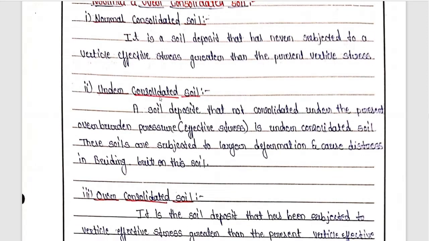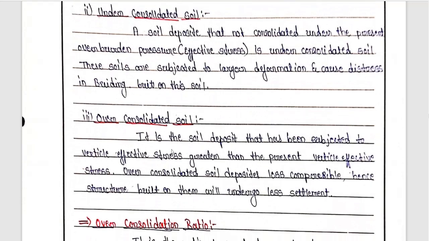Under consolidated soil means whatever the effective stress is in the present is not the largest of the consolidation pressure which the soil is subjected to. It means in future it will be subjected to more consolidation pressure or effective stress. Similarly, over consolidated soil is the soil deposit that has been subjected to vertical stresses greater than the present vertical stresses.